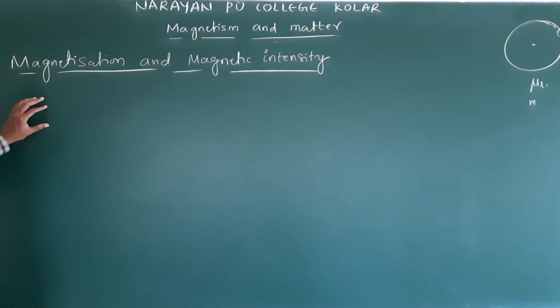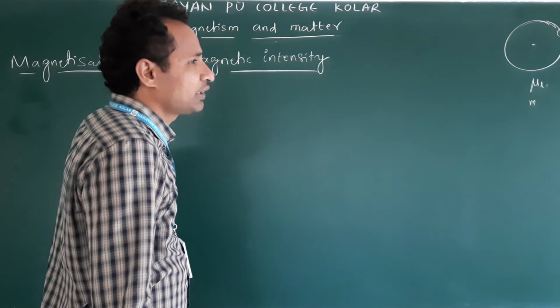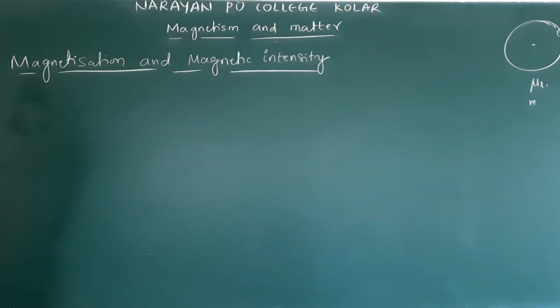These are all aligned in one direction. What are aligning? Magnetic moments of each atom, aligned in one direction, so that it acquires a property, the magnetic property.